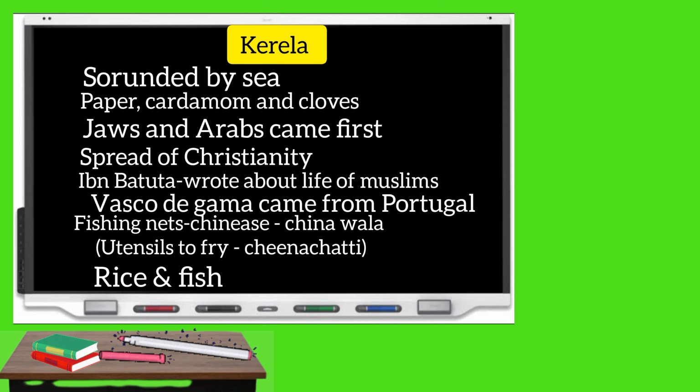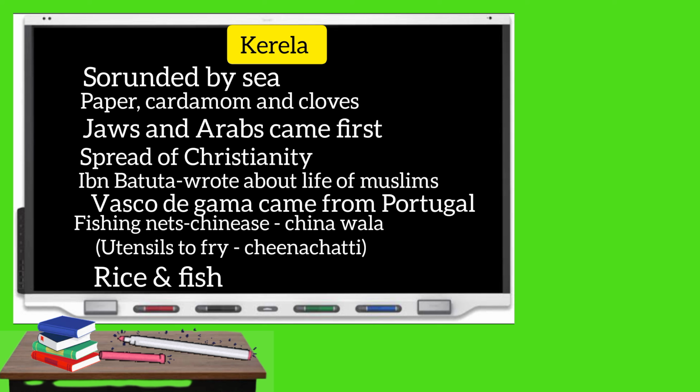Now let's come to the Kerala region. Kerala has been highly influenced by foreign travelers. So foreign travelers came to Kerala ports, just as Chinese travelers came to the Ladakh region first. So Jews from Egypt were the first to come, then Han again. You have Vasco da Gama from Portugal who came here. Ibn Battuta has written a lot of life history in Muslim regions.